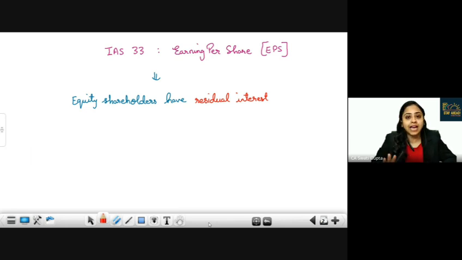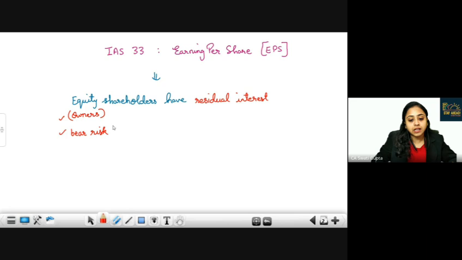But we have no guarantee towards equity shareholders. They are like owners. They bear risk and rewards. No such basic payment has been guaranteed.